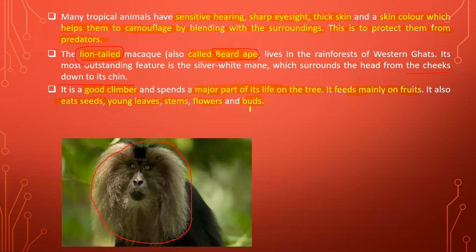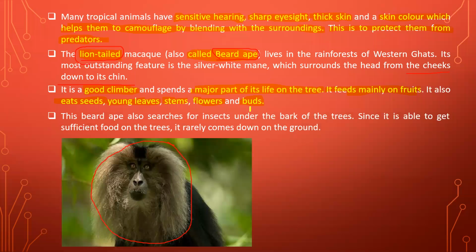So that's why he does not come on the ground for eating purposes, because most of the food is available on the tree. 99.99% of all the food is available on the trees, and he is a good climber, so there is no need to return to the ground, and he stays on the trees for most of the time.